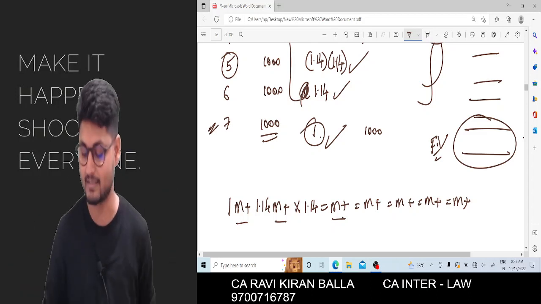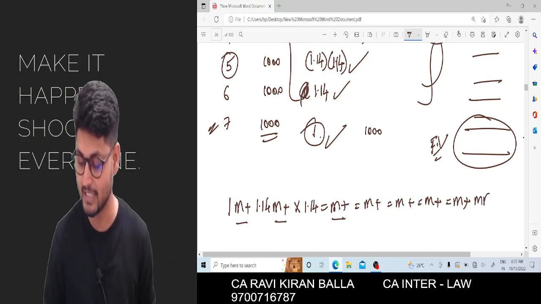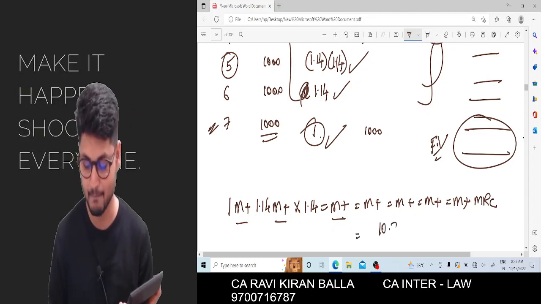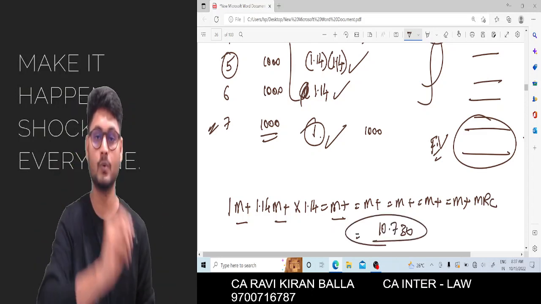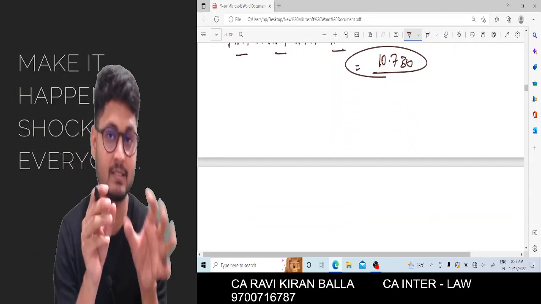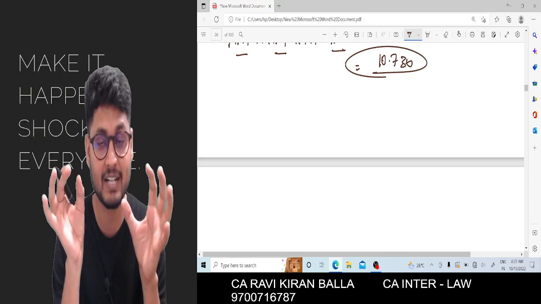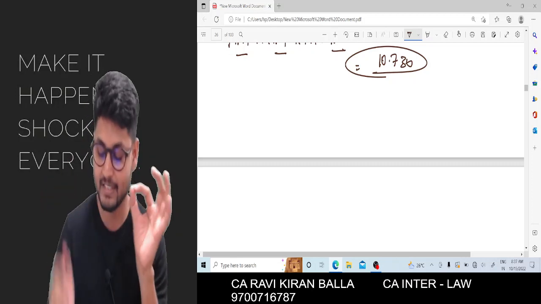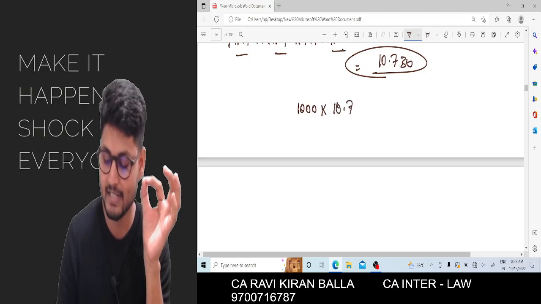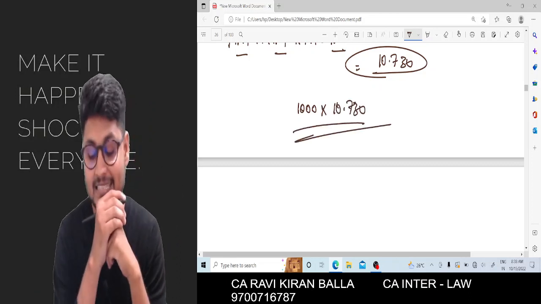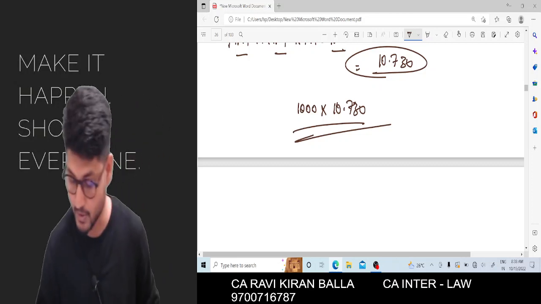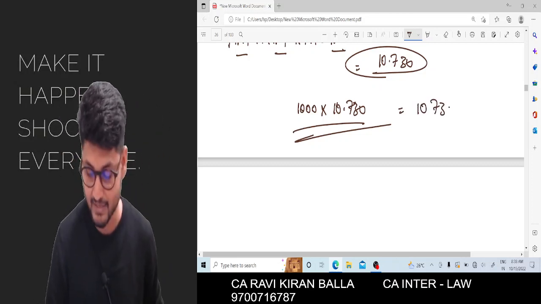Total 7 years. At last we calculate MRC, and it will give you the answer, 10.730. This is the compounding factor for annuity. Hence we need to just calculate 1000 into 10.730. This is the future value, which will be equal to 10,730.